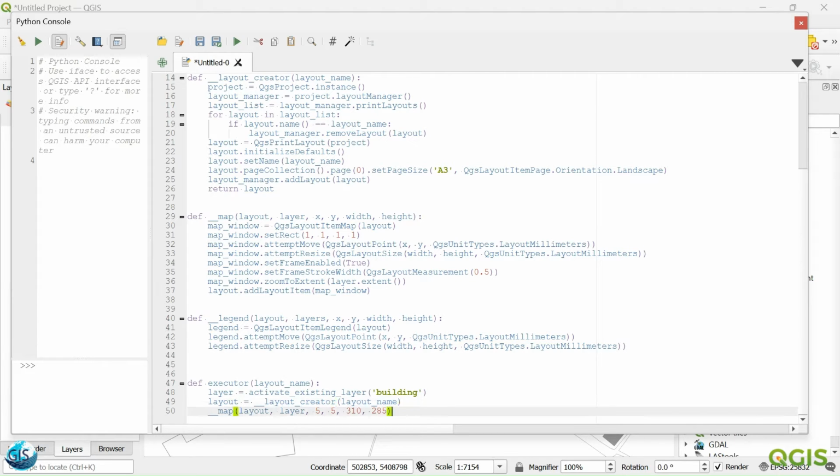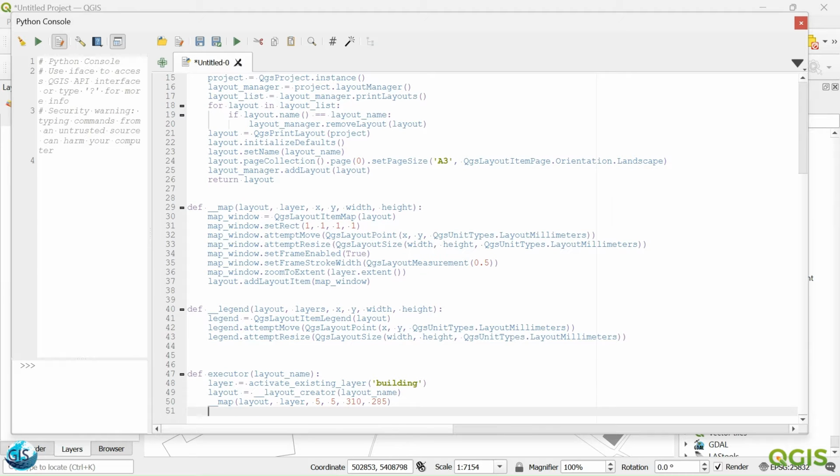So now in our executor, we should call legend. So here are our functions. Definitely you know that when we use a docstring, it should be called in this script, not outside it. It is really good for the other developers that want to help you in this project. So here we have our legend. Okay, let's see. First of all, we should give the layout. So here we have already created the layout.